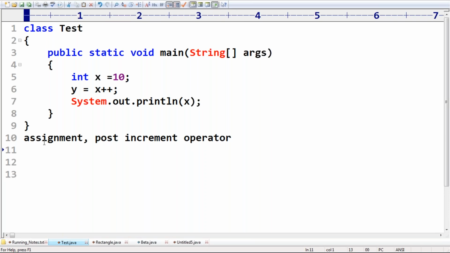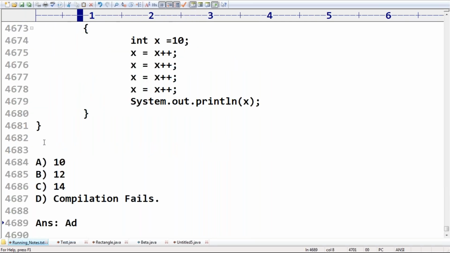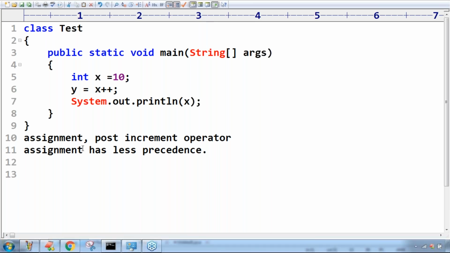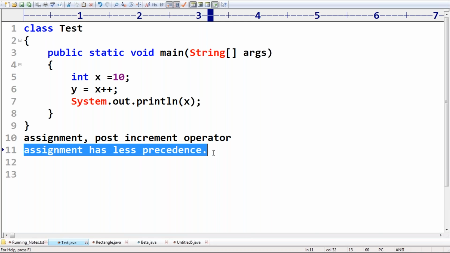So here, among these two, the assignment operator has the least precedence. Assignment has lesser precedence. That's why assignment will be performed at last.